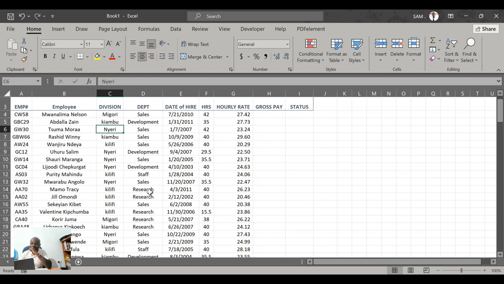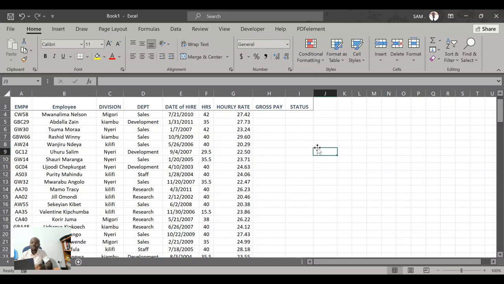Now, departments where they work is also given there. When they were hired to be employees, whether they're doing sales or whatever kind of work they're doing, this is just a sample data to show you how relevant this skill is to you. We have the hours in which they work. Then we have the hourly rate. How much are they being paid per hour? Then you are required to get the gross pay and to get the status of these employees. Some of them are full-time employees, some of them are part-time employees.